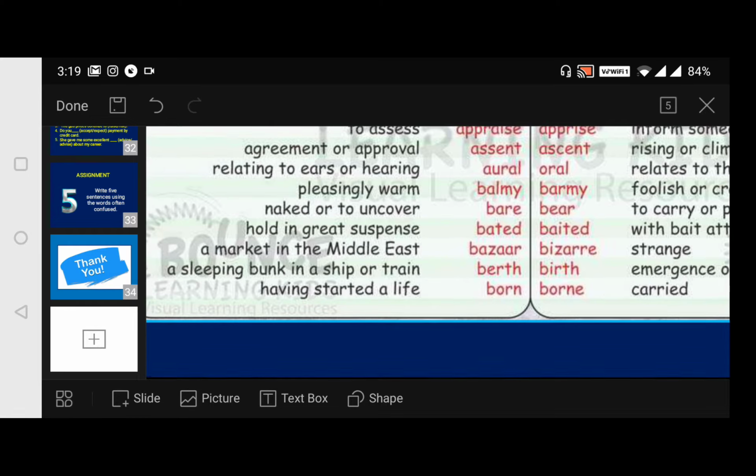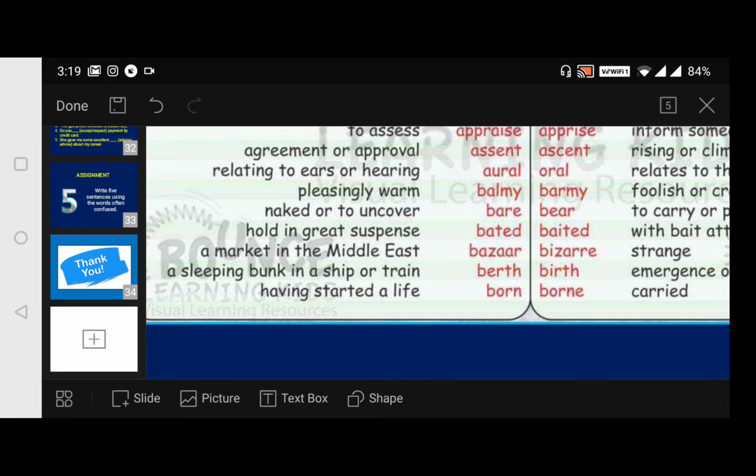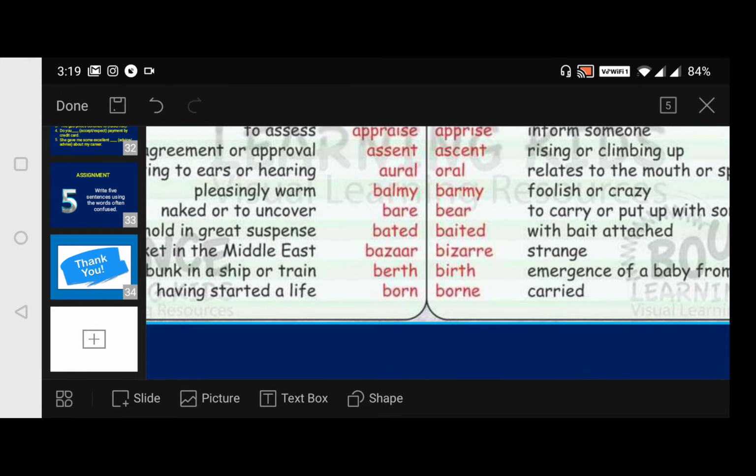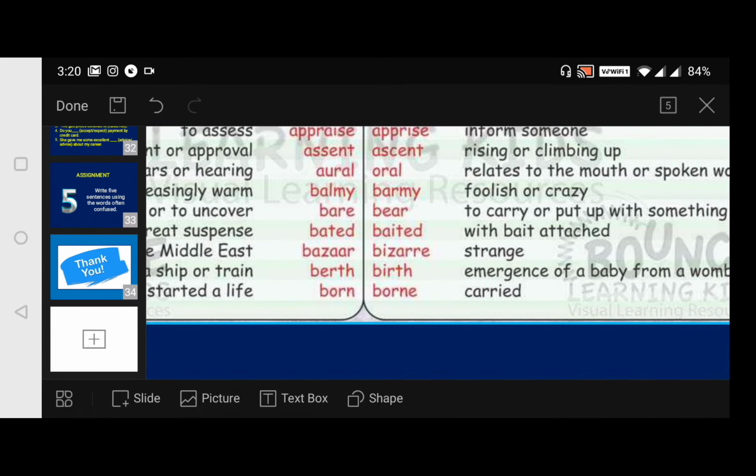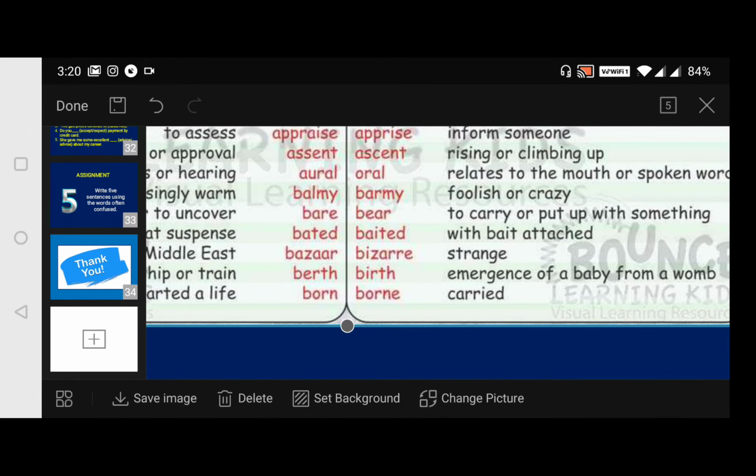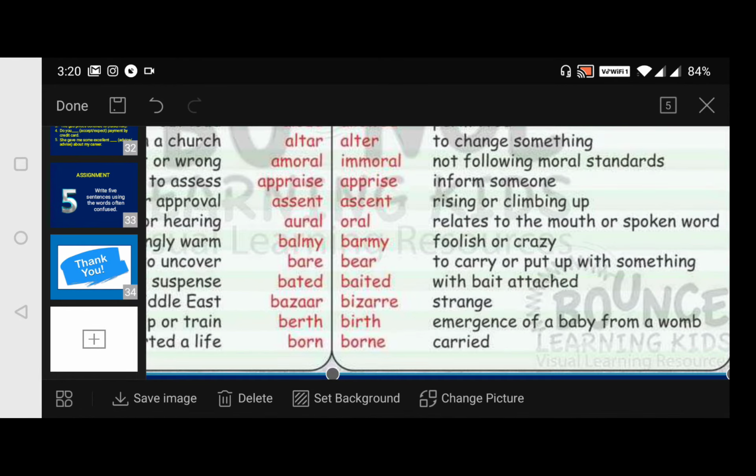Now next, this is berth and birth. Berth in the sense of a sleeping bunk in a ship or train. We say it as berth. Then birth is the emergence of a baby from a womb, isn't it?